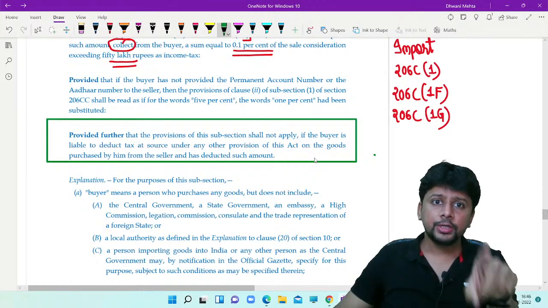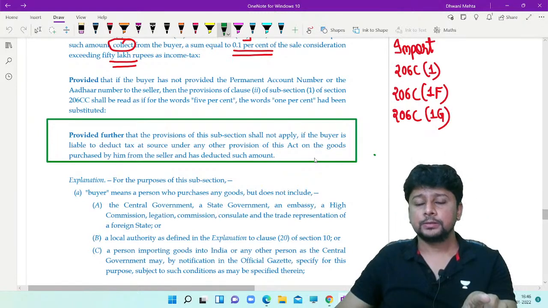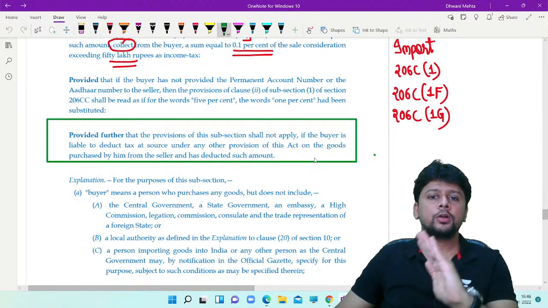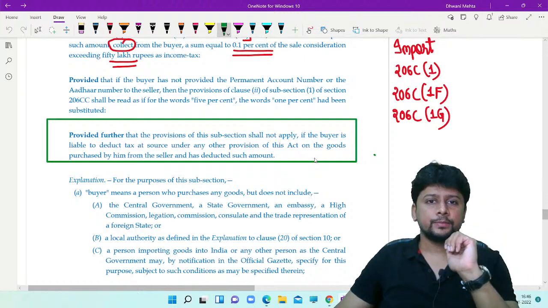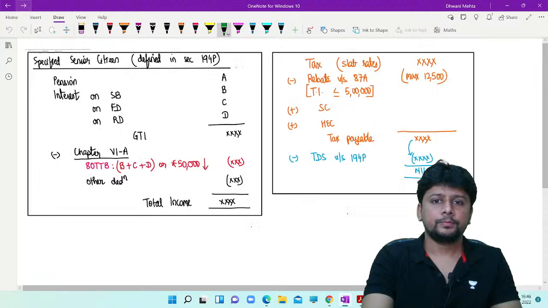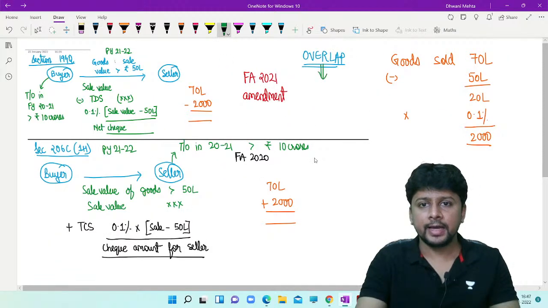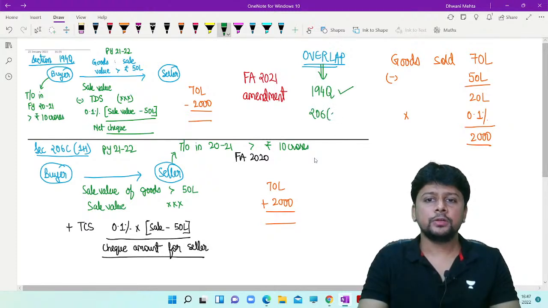In 1H, they have written that if the buyer is supposed to do TDS, then the seller is not supposed to collect tax. So in this case of overlap, 194Q will prevail and 206C 1H will not apply.